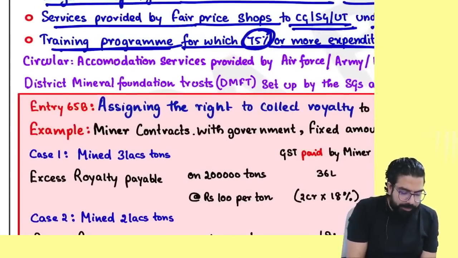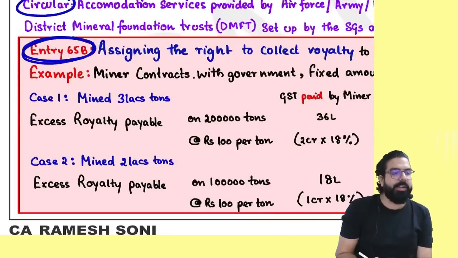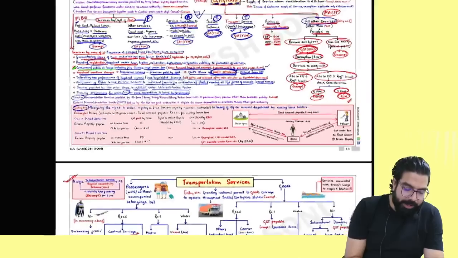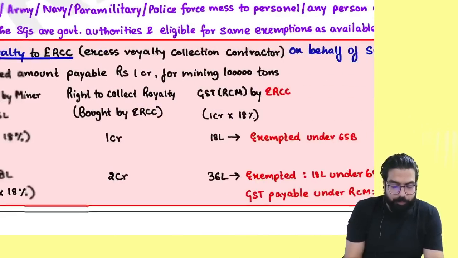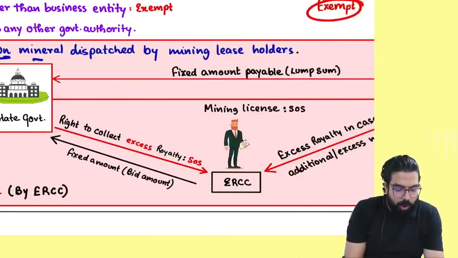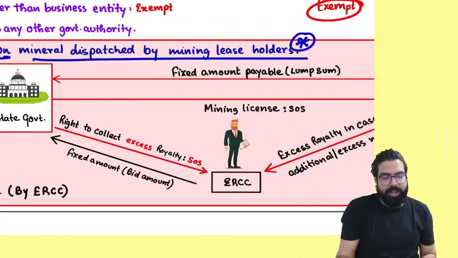There is one circular. This circular I'll talk about a little later. I want to talk about entry number 65B now. What is entry number 65B telling? Assignment of right to collect royalty to a royalty collection contractor on behalf of the state government on mineral dispatch by a mining leaseholder. People, I'll spend 2 minutes and explain this.